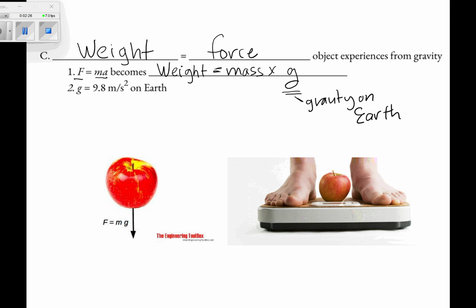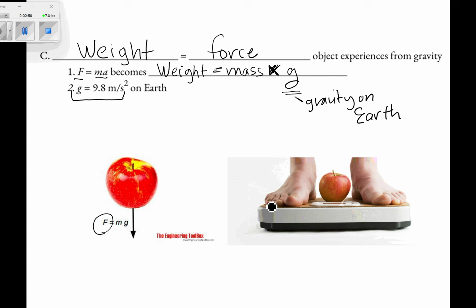You can accelerate in your car, you can accelerate on your bike, but this is a specific acceleration. That's a times, so that's not an x, but a times. Weight is mass times this specific kind of acceleration on Earth due to gravity. It has a number, right? 9.8 meters per second squared. It has other numbers depending if you want to change the units, but you might have heard that one before. So force is just our weight: mass times gravity.